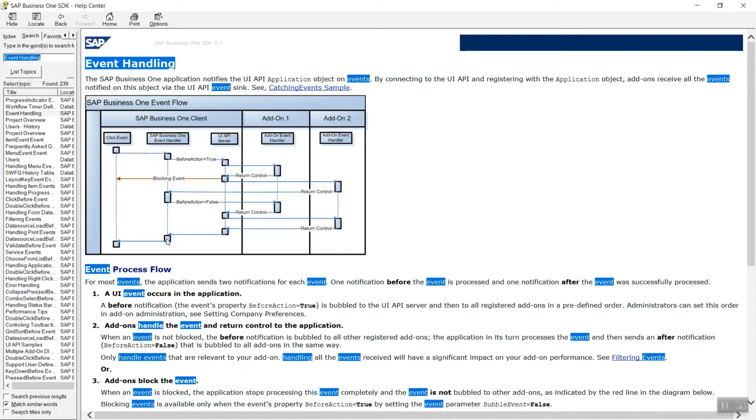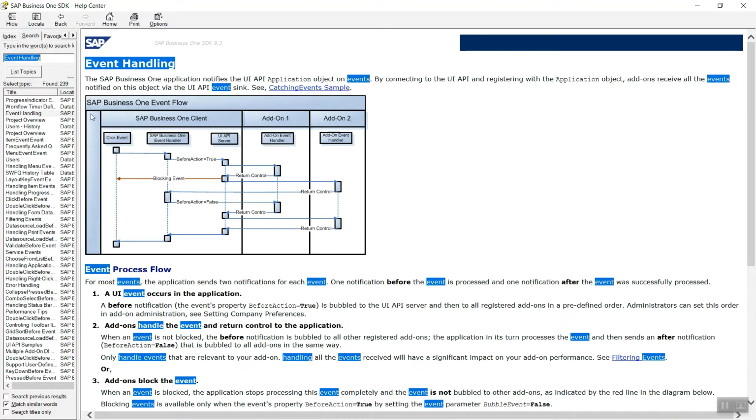Bubble event is important. With the help of the bubble event property, with the value true, we are taking control from SAP Business One to perform our action. If you do not set bubble event equals true, your code is not going to execute. This is an important thing I thought I should share with you.